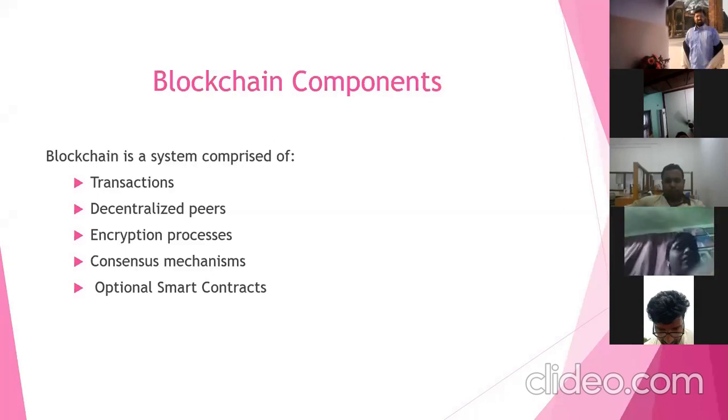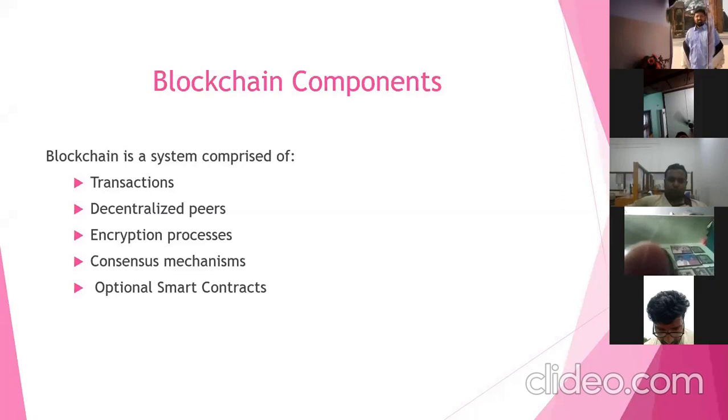What is meant by consensus mechanisms? If anything goes wrong in the blockchain network, who will take care of that? There are consensus protocols. Consensus protocols are nothing but agreement between different blockchain nodes.